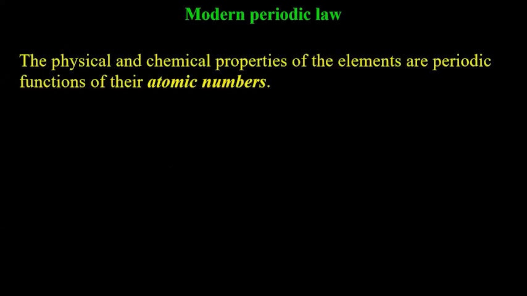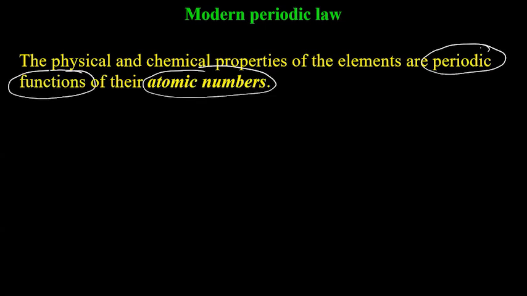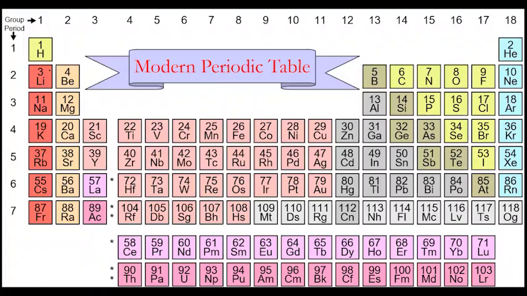Now the modern periodic law. The only difference is atomic number. Periodic function is the same. Two keywords your teacher will be looking for: periodic function of atomic number. Now this is the periodic table, how it looks.